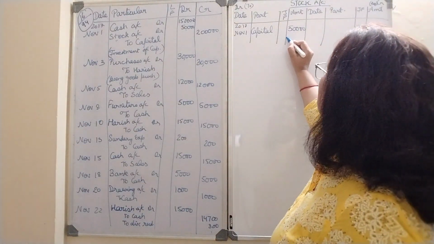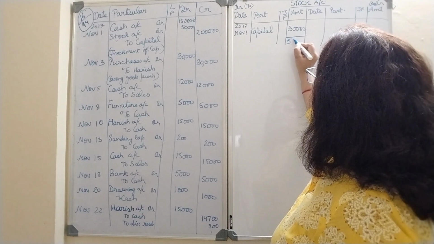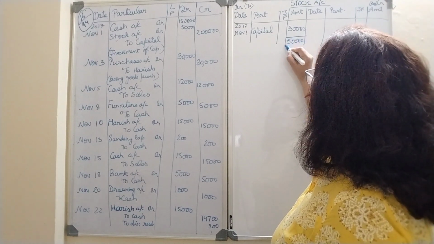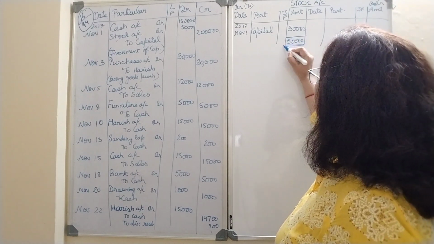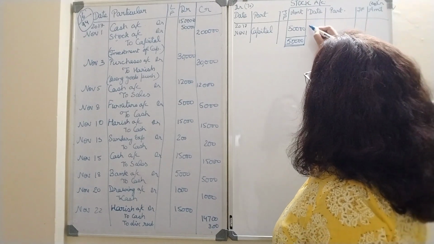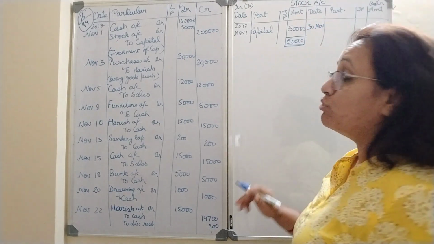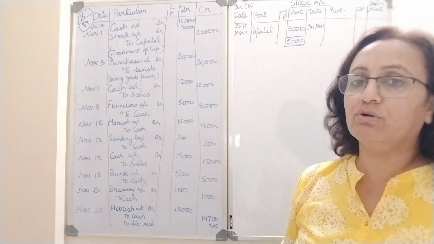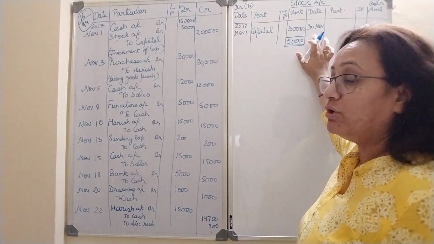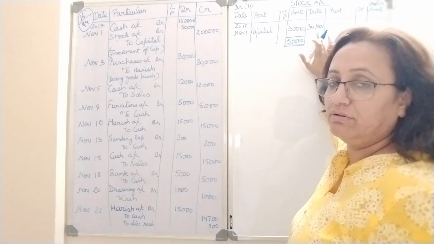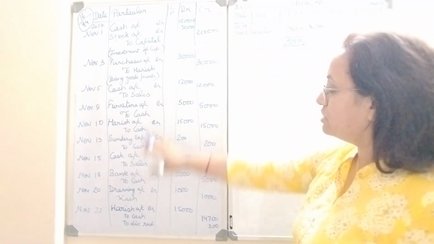Okay? So what we will do? We will write the total like this. 2 lines you have to draw. Over here it will be 30th November. We have to close the ledger accounts. How do we close it? On the last date of that particular month. Okay. So these all transactions are of November.